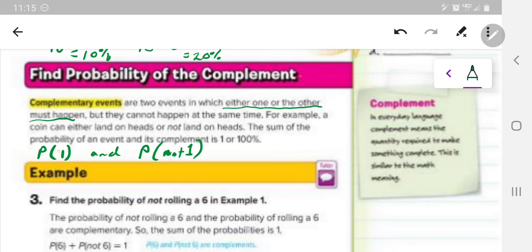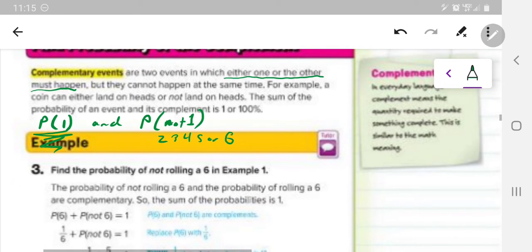because, right, they add up to 100%. Because that's the only possibility. You either get a 1 or you don't get a 1. So those are complementary events. You could say it another way. You could say it like probability of getting a 1 and probability of getting a 2, 3, 4, 5, or 6. Right? Or you can just simply say probability of 1 and probability of not a 1. Whew. All right.